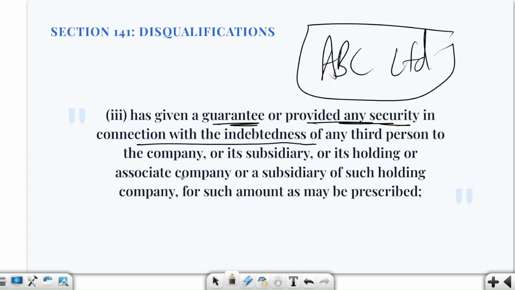If this guarantee exceeds the prescribed amount, Rohan will be disqualified. So remember, an auditor can be disqualified because of his own debt or his guarantee or security for another person's debt. Understood this rule?